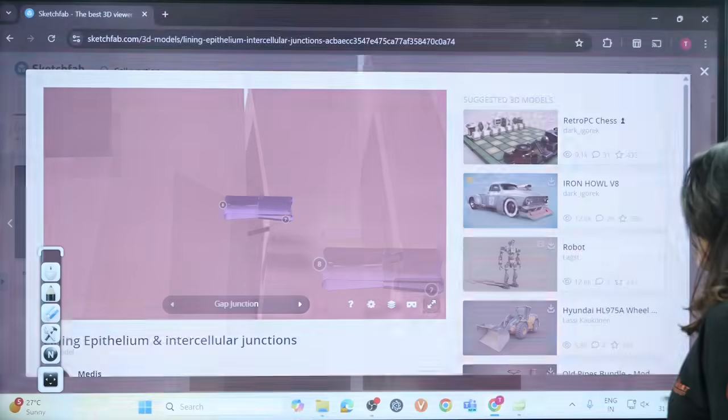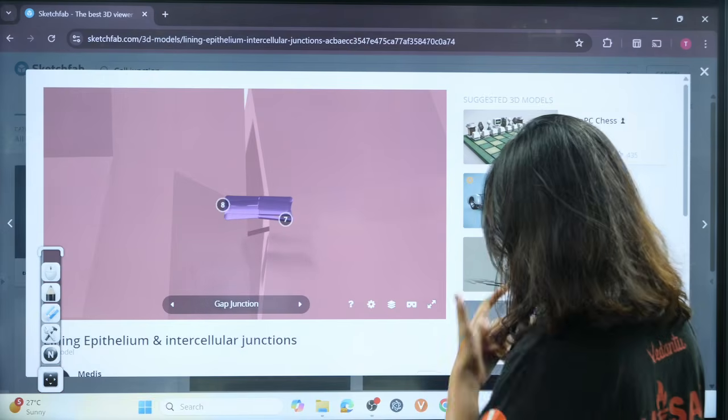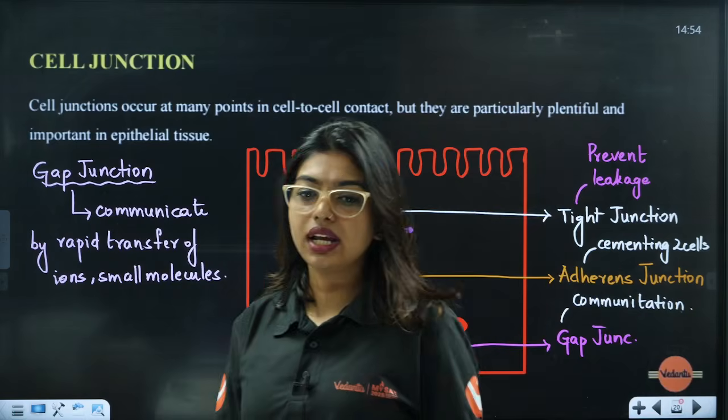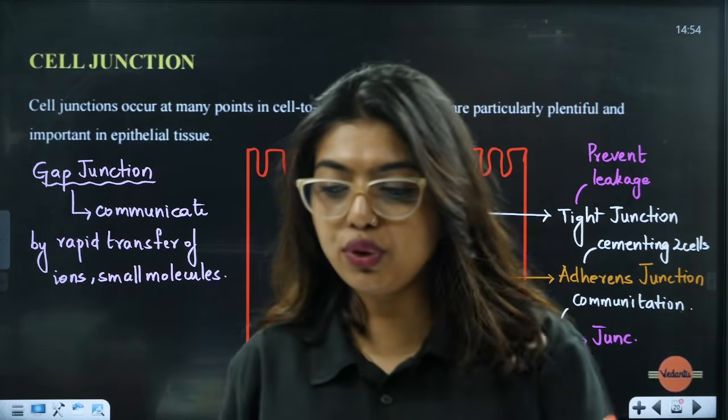Okay, now we will go back and we will come to our continuation. Okay, cell junctions are done and dusted, all of you.